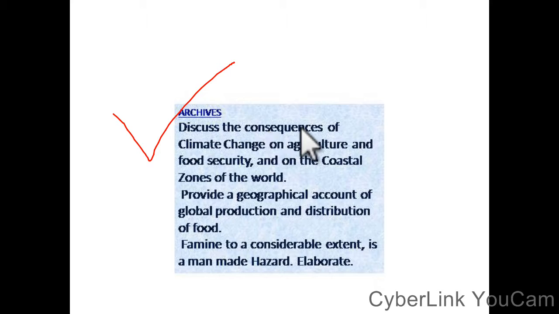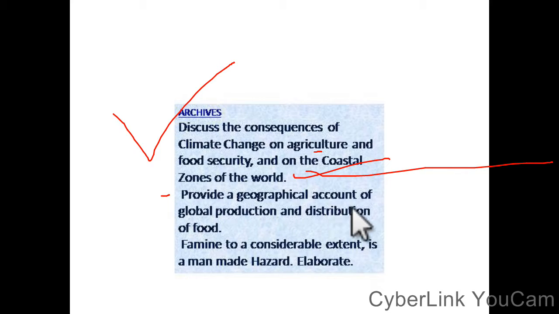Mock test: discuss the consequences of climate change on agriculture and food security and on the coastal zones of the world. Consequences of climate change on agriculture and food security, and what are the consequences on the coastal zones of the world. Okay.